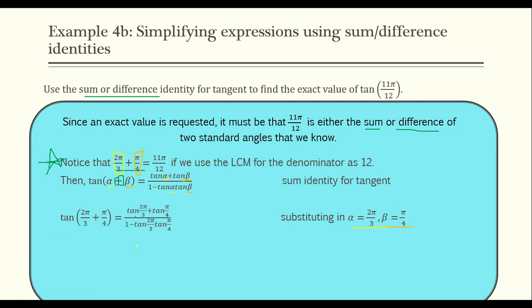And then whenever we have values we know, we get to evaluate them. So tangent of 2 pi over 3 is negative radical 3. Tangent of pi over 4 is equal to 1. So I just end up getting, if I'm working on the right-hand side, negative rad 3 plus 1 over 1 minus rad 3 times 1. And then I simplify this. And I end up with an exact value, right?